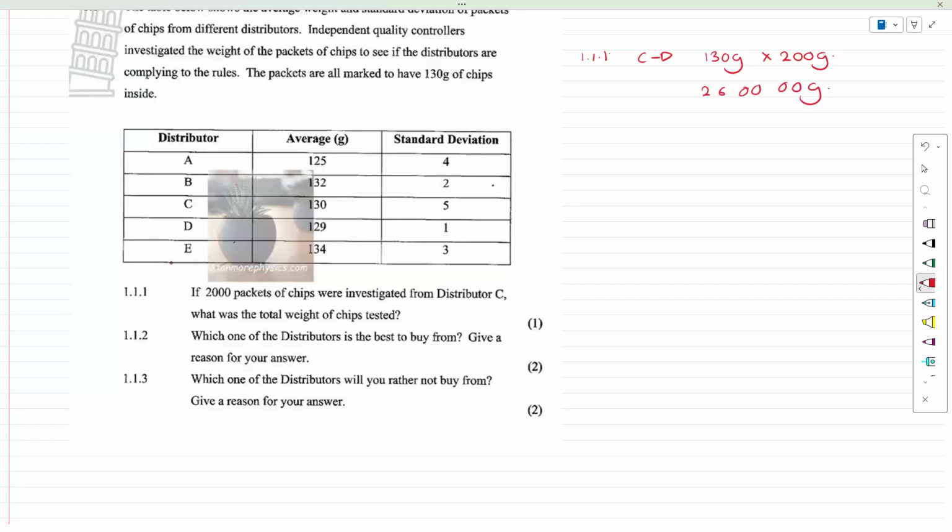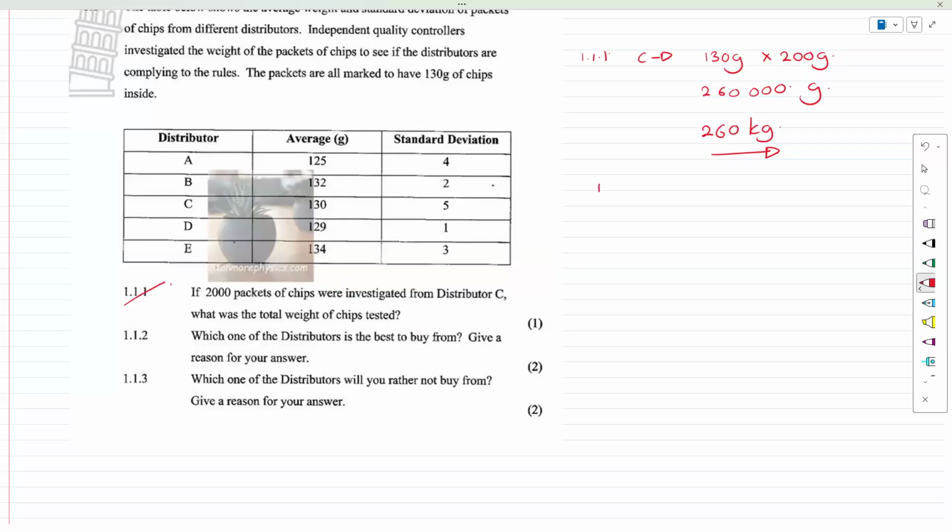That's all there is to this. This should be quite simple. I don't think you guys should have a problem with this. So 260,000 grams. If they want it in kgs, by some chance, divide by 1,000, that's 260 kgs of chips. They did not ask for that, so there's no need for you to panic.